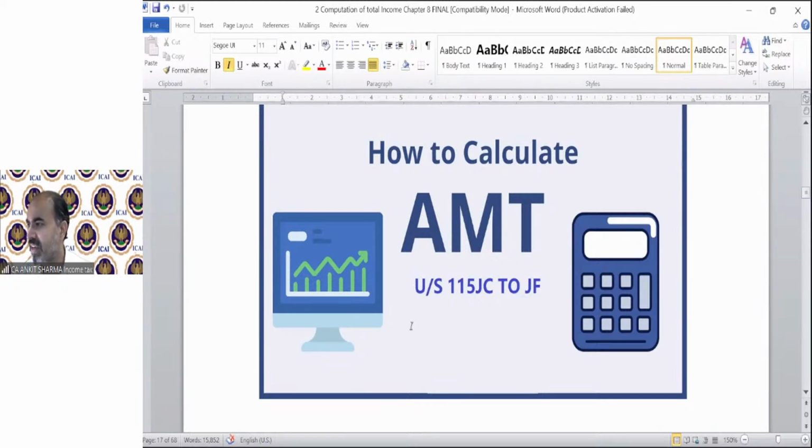Golti Anil is asking, sir, if an assessee has 112A and also other income, can he claim 87A? He can claim the 87A only on the tax which is applicable on other income. For example, the tax on other income is 6,000 and the tax on 112A is 10,000. So his total tax is 16,000. On other income, it's 6,000, and on the long-term capital gain under section 112A, it's 10,000.